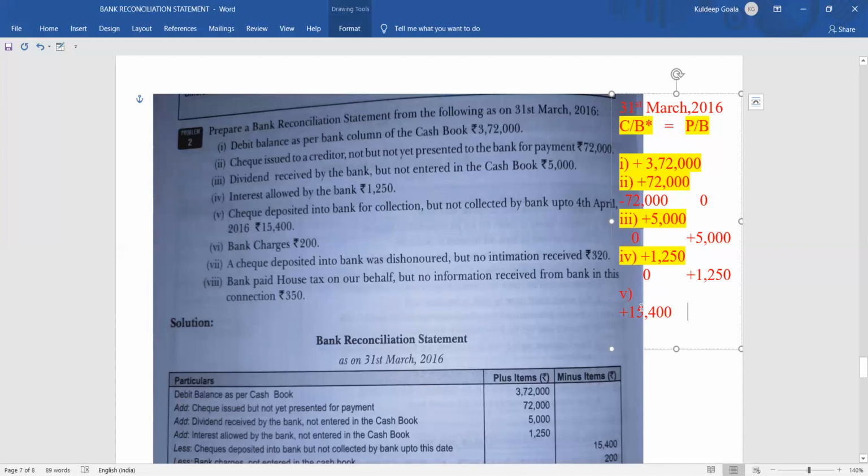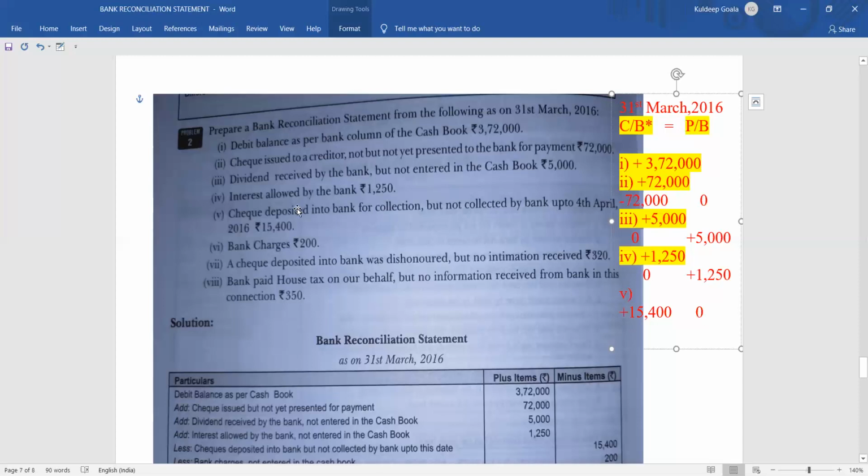We assume that the money will be collected, but what has happened? The bank has not collected it. That means the bank has not collected, so the amount lying in the passbook is zero. Okay, कोई changes नहीं हुआ है. 15,400 के लिए पासबुक में कोई कुछ नहीं लिखा गया है, जीरो लिखा गया है, कुछ नहीं हुआ है. There's nothing, so zero. Okay, so to make both the sides same, what you have to do?